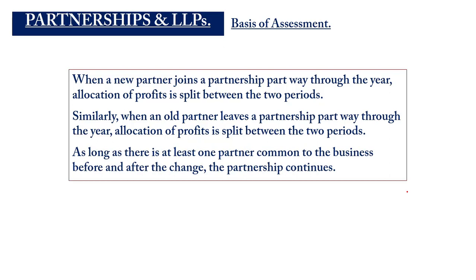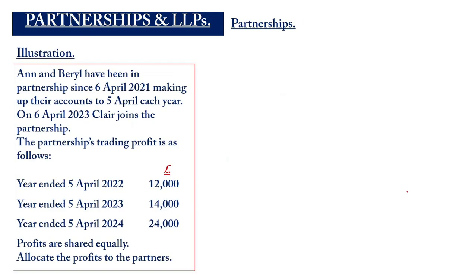Now, when there's a partner leaving or joining, once there is a common partner in the business, the partnership will be deemed to be continued. So if you have Gina, Paul, John, and Ben, and some are leaving, some are joining, and Gina still remains, there shouldn't be a point where none of the partners that started the business is still in the agreement, or still in the entity. One must stay. The moment all of them leave, the partnership will dissolve.